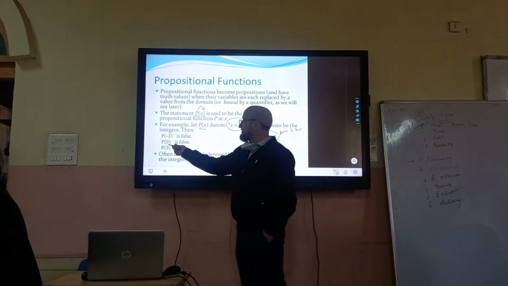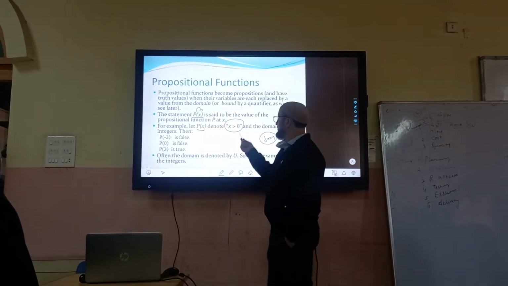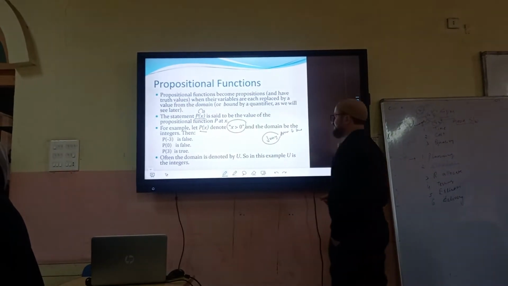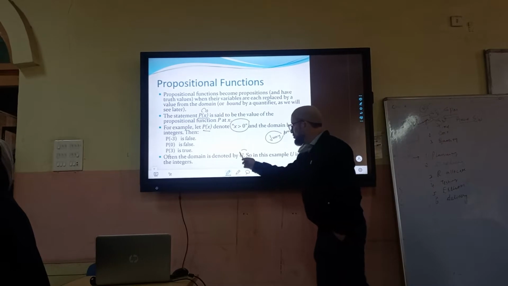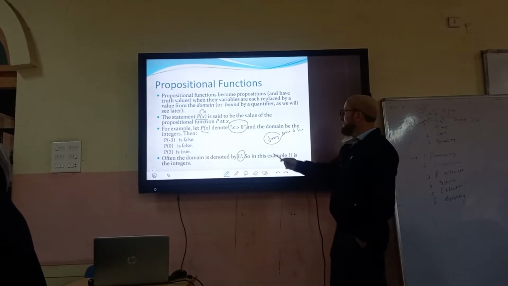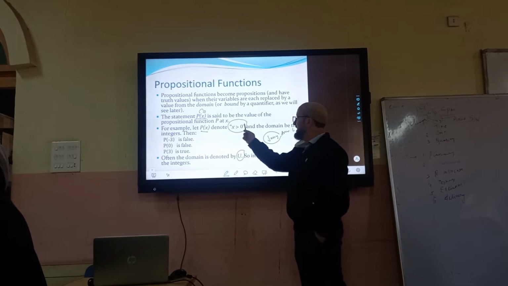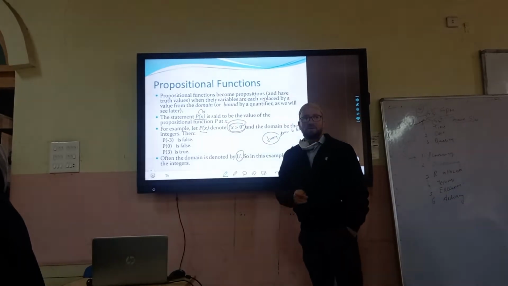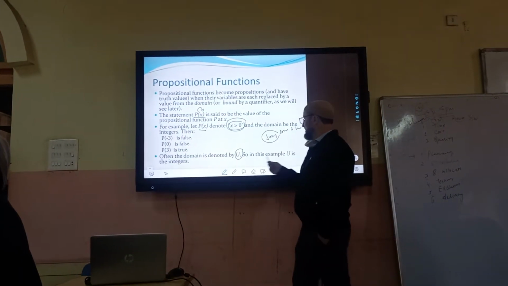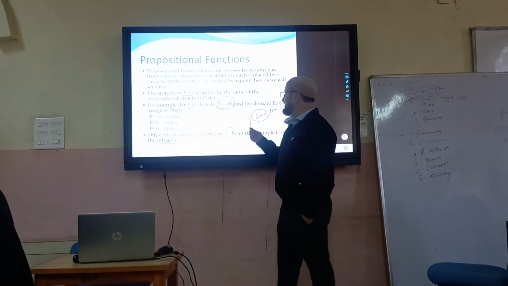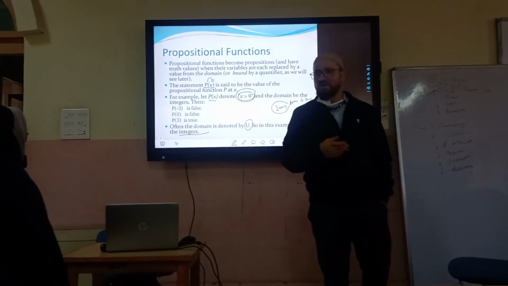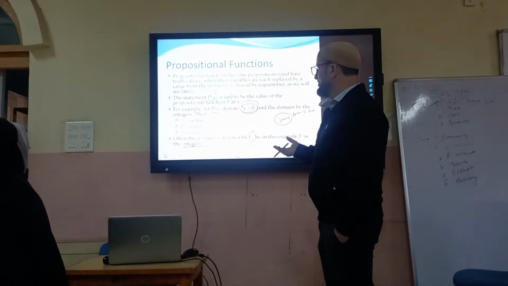If I have an x value that is 0, that's again false. It should be greater than 0. If I have 3, that means true. And the universe of discourse is shown by the U, the domain. So what is the U here? Because when I say x is greater than 0, what is the domain? The domain is integers. Or we could say not even integers, because integers include negative numbers also, right? They can be positive integers.